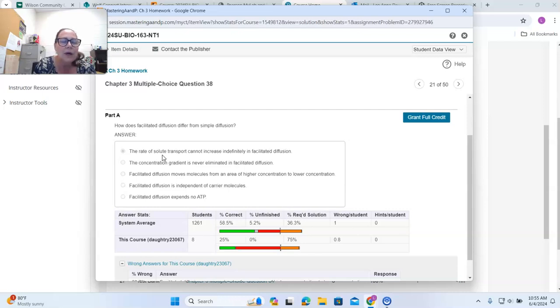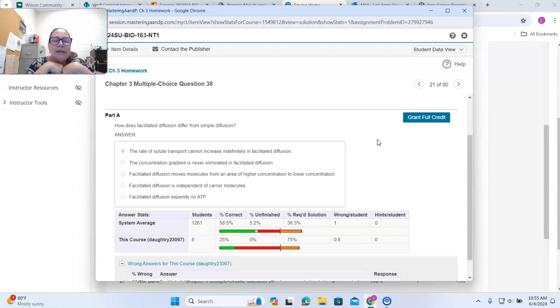The only way glucose can move into or out of the cell is through a carrier. We typically talk about glucose moving into the cell, though, because our cells need glucose to carry out cellular respiration and produce ATP. But the rate of glucose diffusion into the cell is dependent on the number of transport or carrier proteins for glucose.